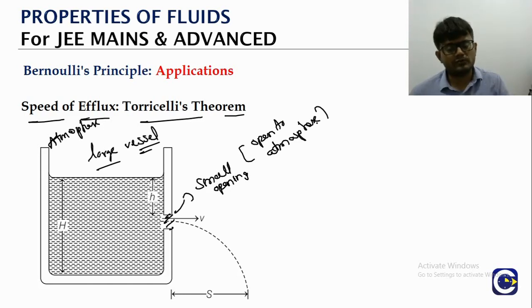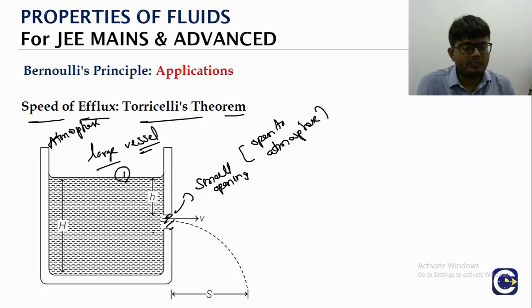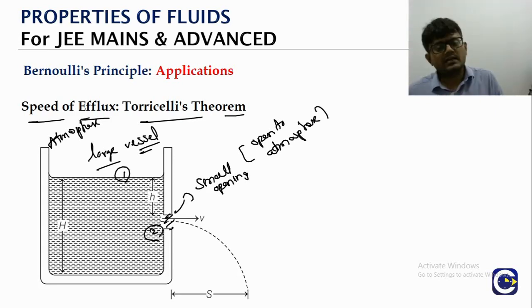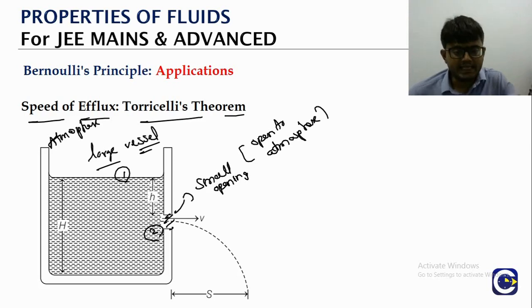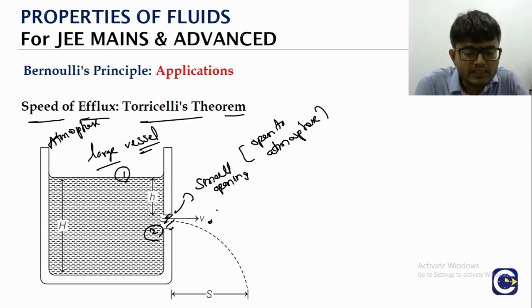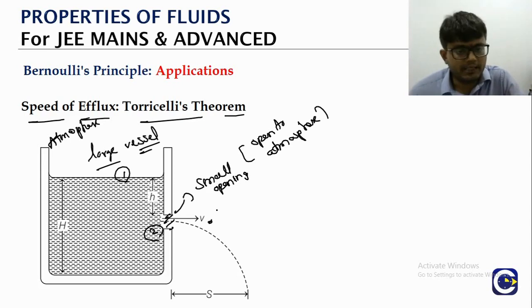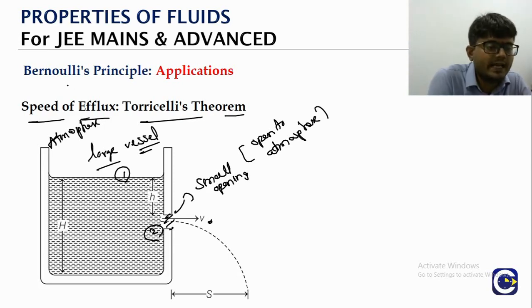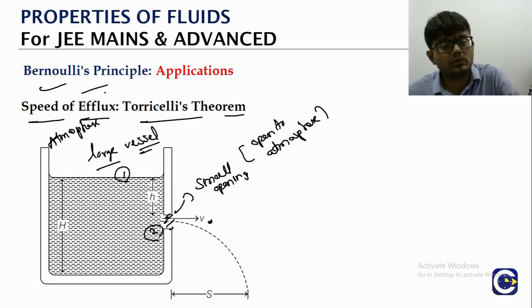Both are open to atmosphere. Now let's say we take point 1 and point 2 like that, and we apply Bernoulli's theorem here. What we are going to get is the speed with which the liquid will be coming out of the small opening. That is what we will refer to as the speed of efflux, also called the velocity of efflux.